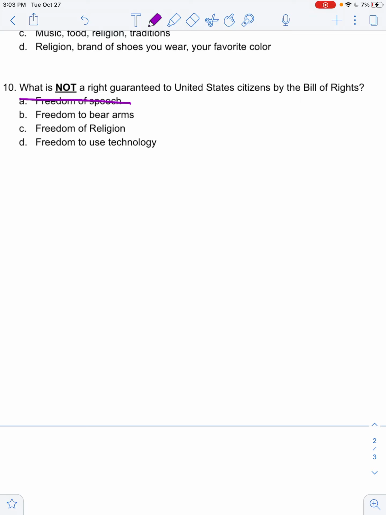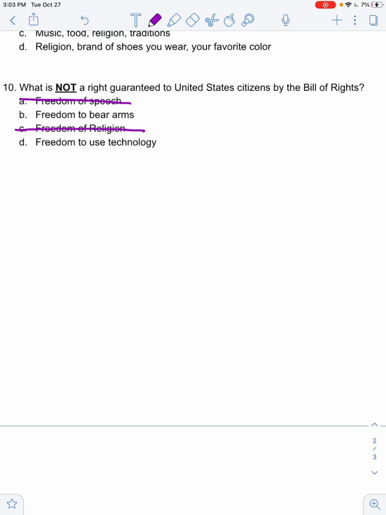We know this because we can say anything within reason, and the government can't give consequences on something that is not dangerous to somebody else. Here in the United States, a lot of people came because of the freedom of religion, because they didn't have freedom of religion in their own country. That was something that was really important to our founding fathers. And so now you're left between B and D.